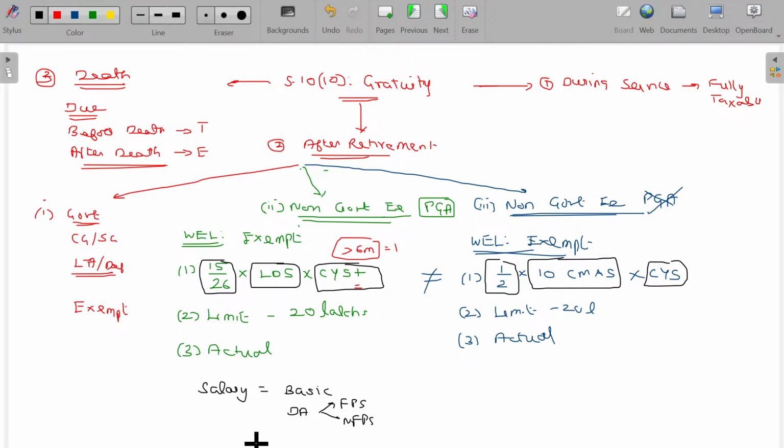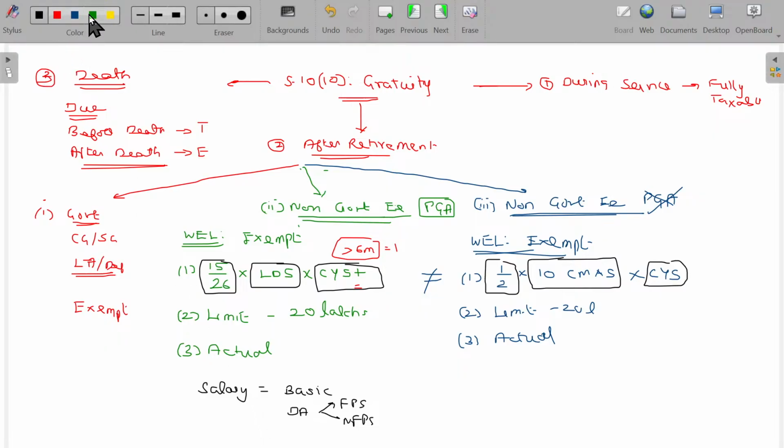As per section 17 clause 1, salary is defined as basic, DA, fee, commission, profit in lieu of salary, perquisites, all of that. That is the taxable salary. Whenever I'm talking about salary for the gratuity calculation, that salary has a different meaning. In this case, salary is nothing but basic plus DA, forming part and non-forming part. I'll explain what forming part and non-forming part mean also. You have to understand these two.